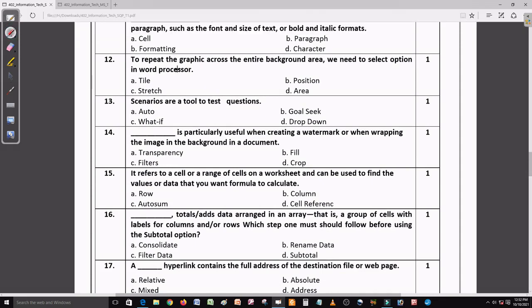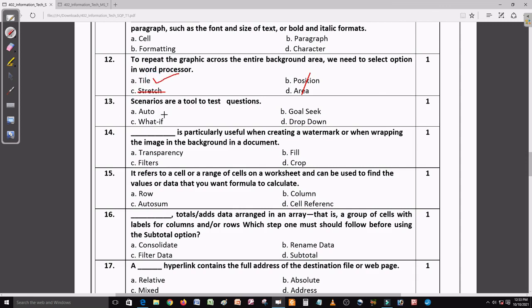To repeat the graphic across the entire background area, we need to select which option in a word processor. So we have a text style, and we want to repeat it on our background. So position and area, no, it's not the right answer. Stretch, no. Yeah, tile is the right answer here.